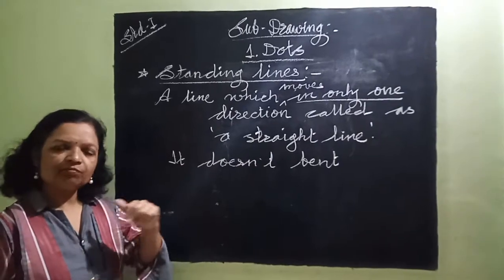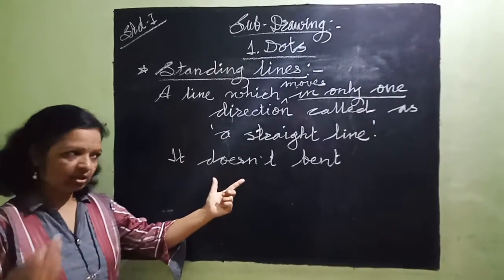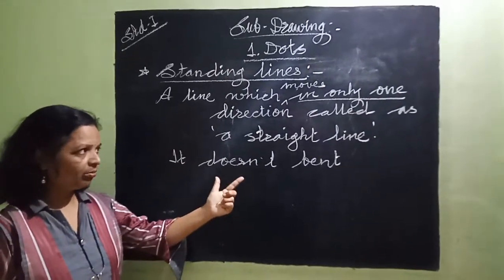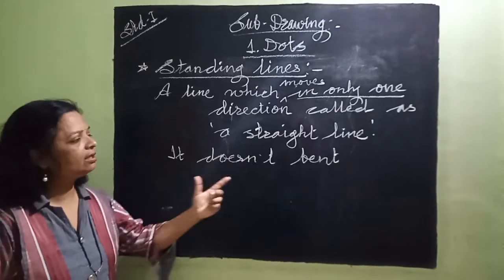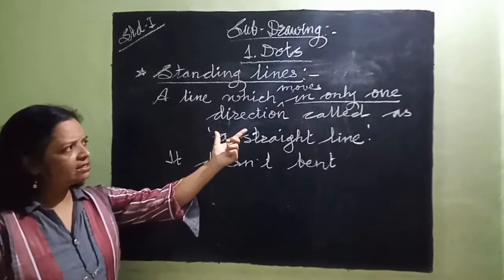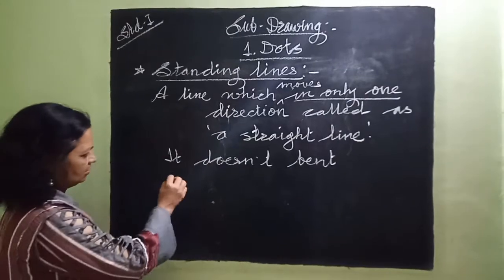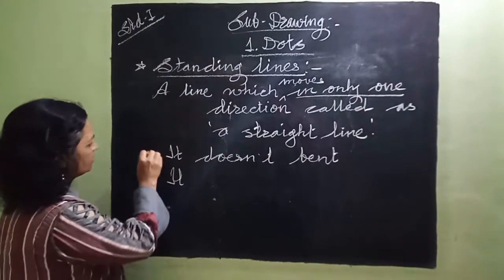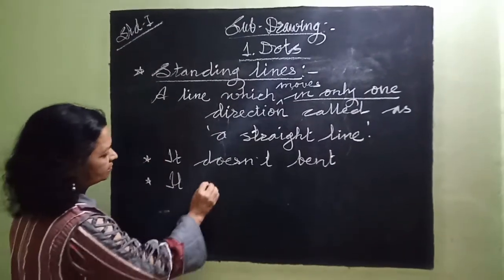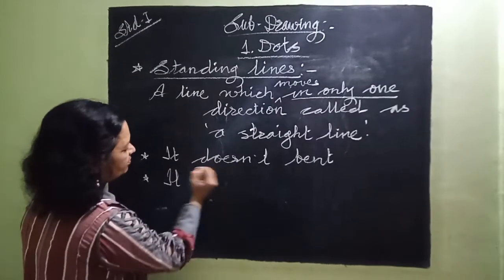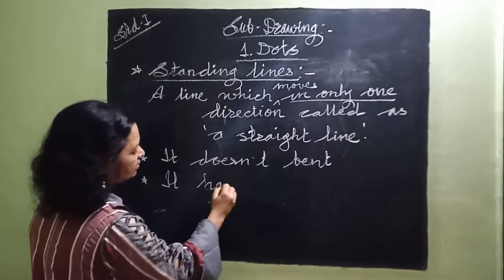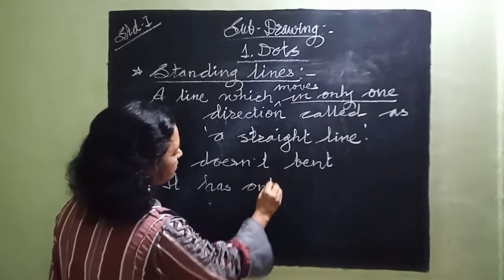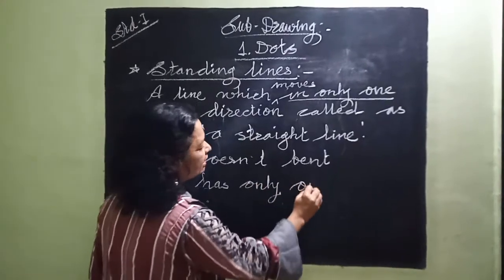If it bends, what will happen? We will see it in the next point. But the straight line doesn't bend. It has only one dimension.